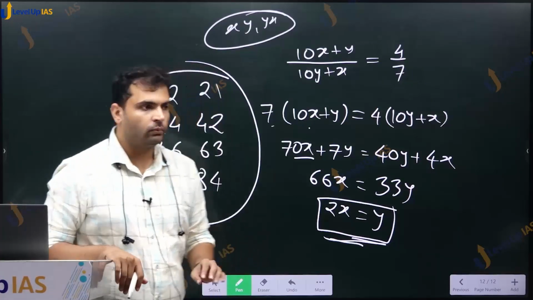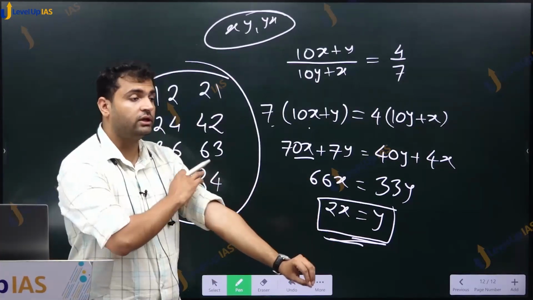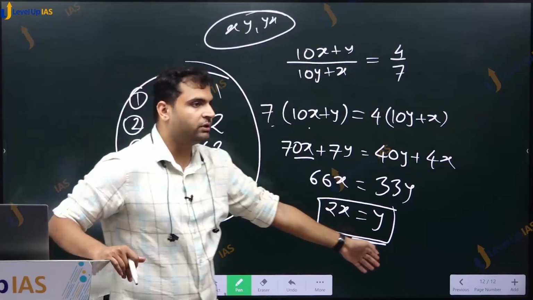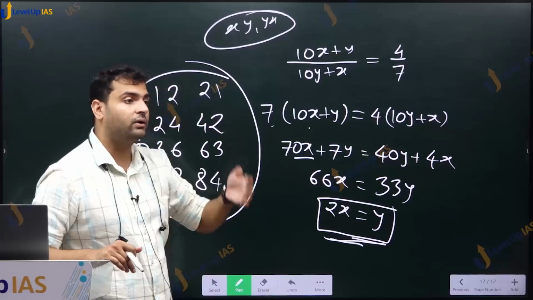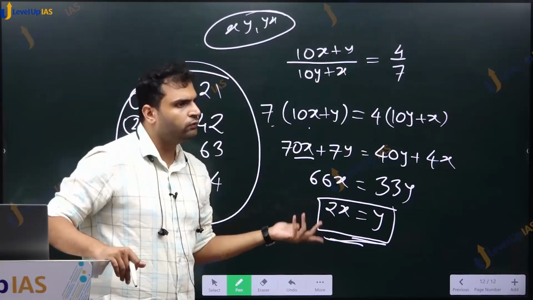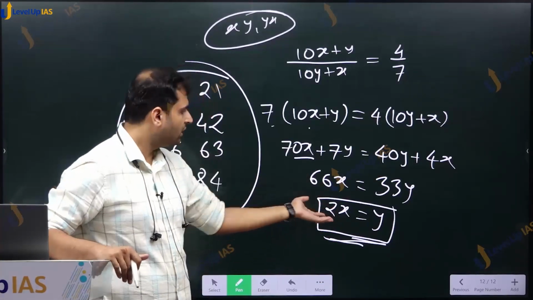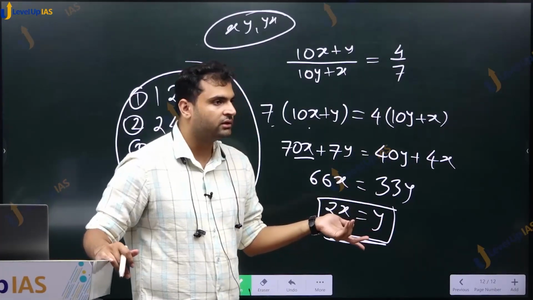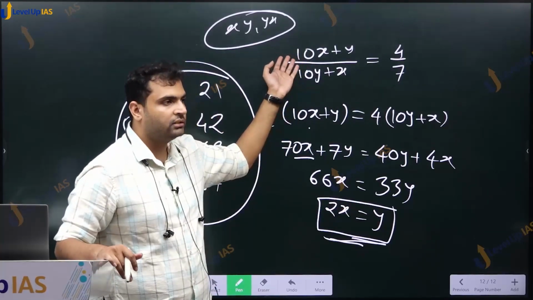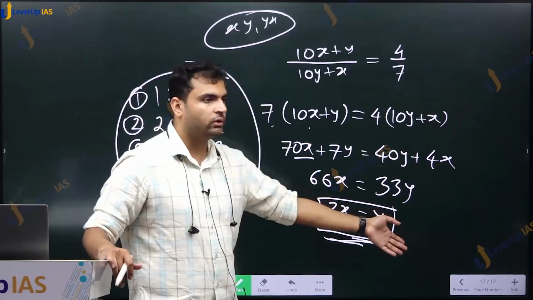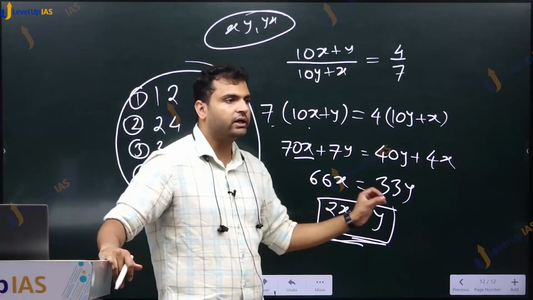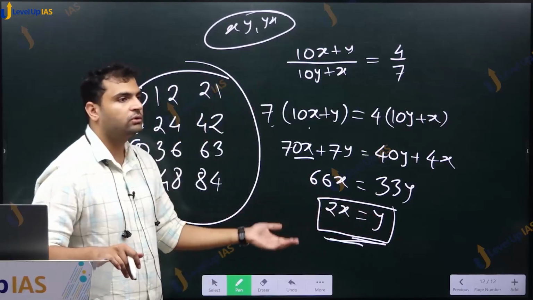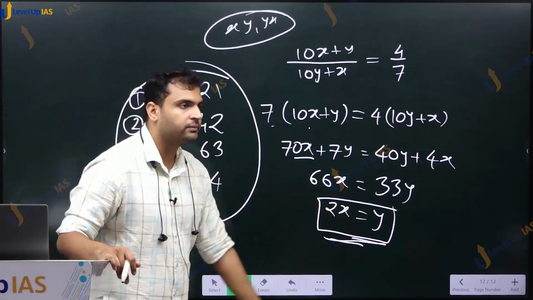All we had to do was just put the information that is there in the question into equation form, get the simplified version, and because we want to find out how many such possibilities are there, we look for possibilities. क्या क्या possibilities हो सकती है? अब ये तो digits ही है, digits तो हमेशा पता है हमें maximum 10 हो सकते हैं, उससे ज्यादा तो है ही नहीं digits, तो 0 तो आ नहीं सकता because this is a 2 digit number. 1 से start करेंगे. If this is 1, what are the possibilities? If this is 2, until we get to 4, there are possibilities. If we get to 5, y becomes 10, which is not allowed because y is digit.